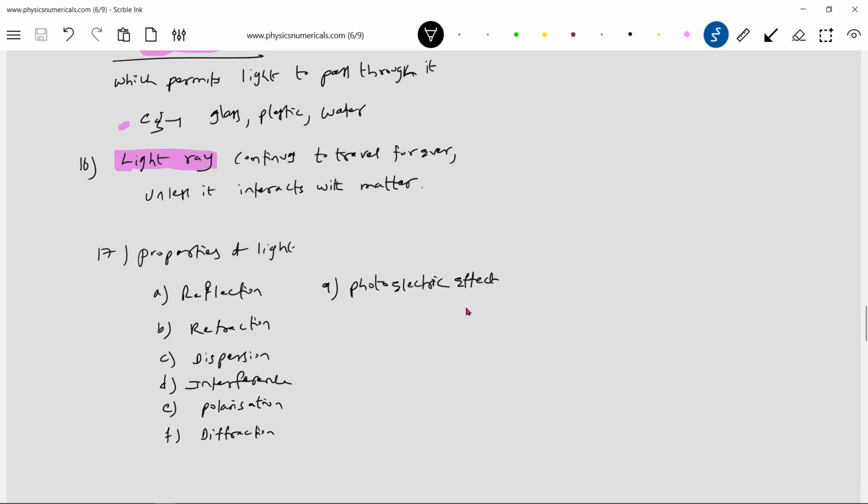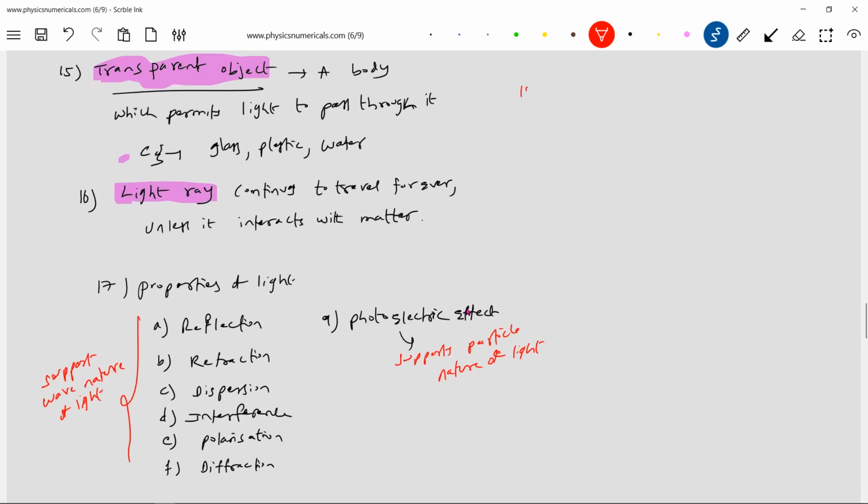Light has a dual nature: particle nature and wave nature. The photoelectric effect supports the particle nature of it. All these others support the wave nature of light.